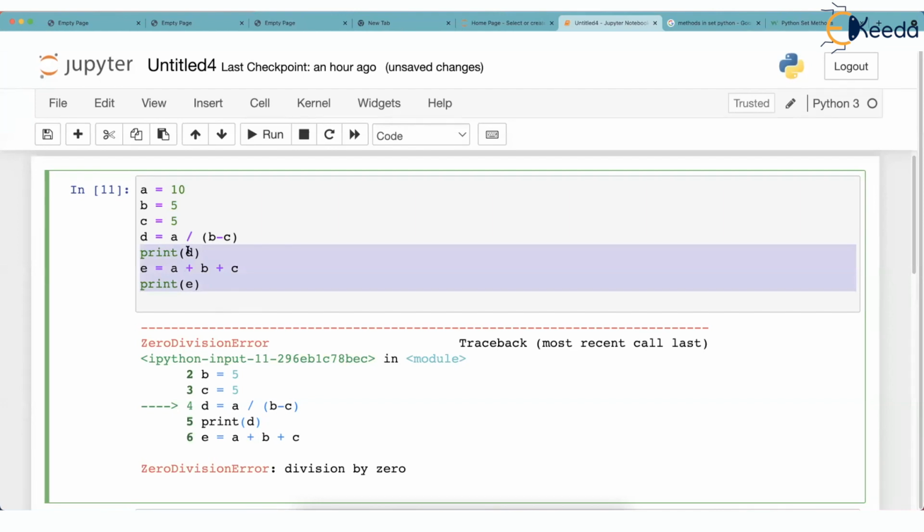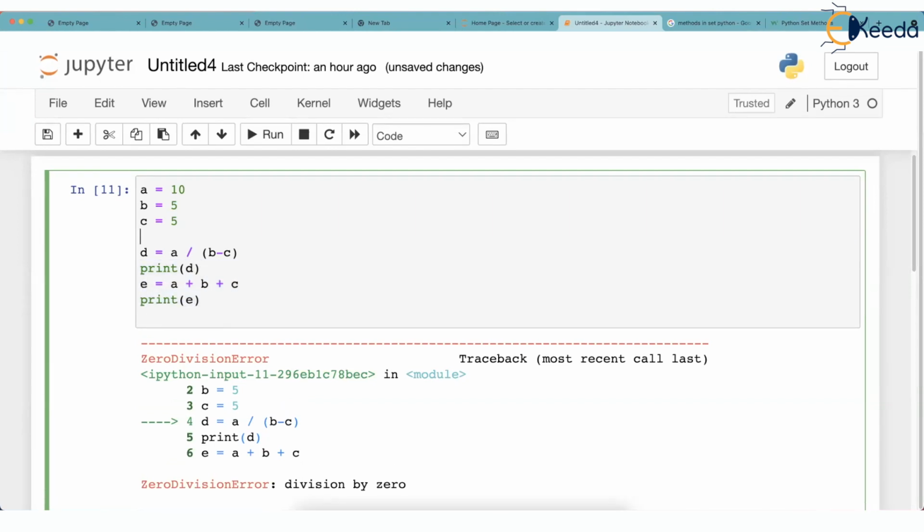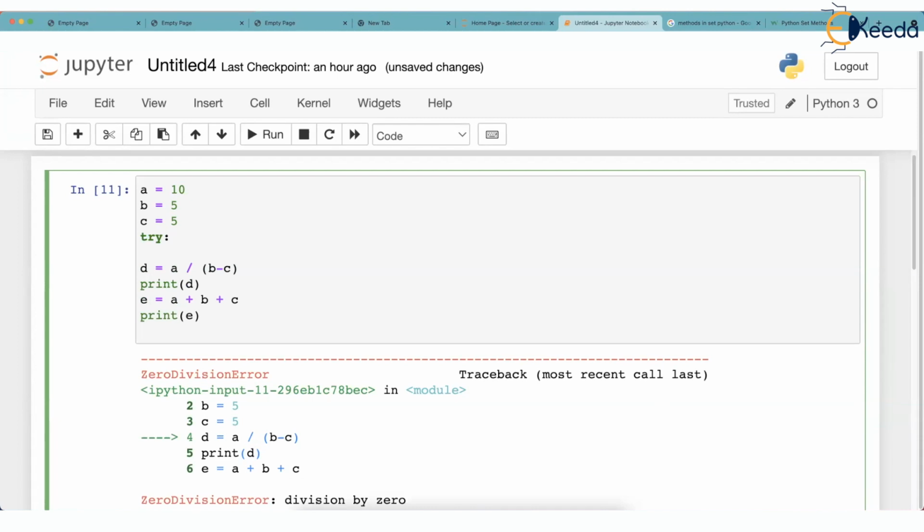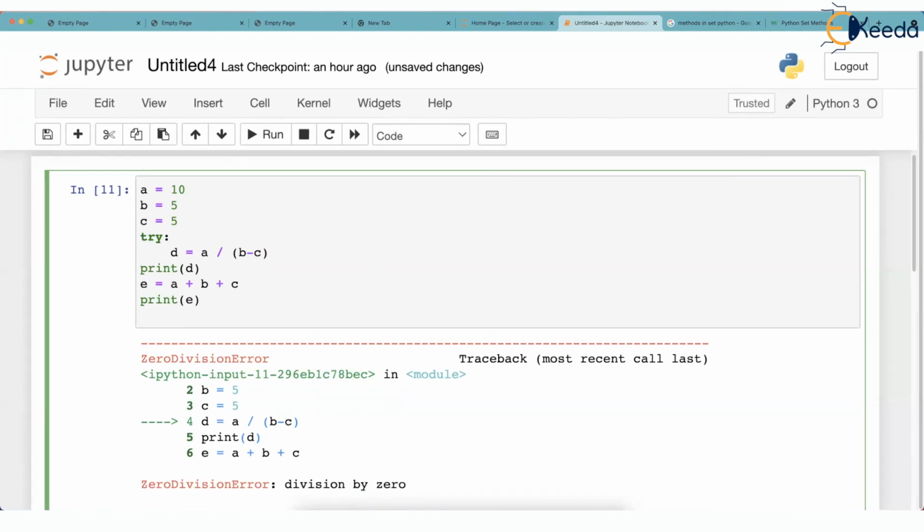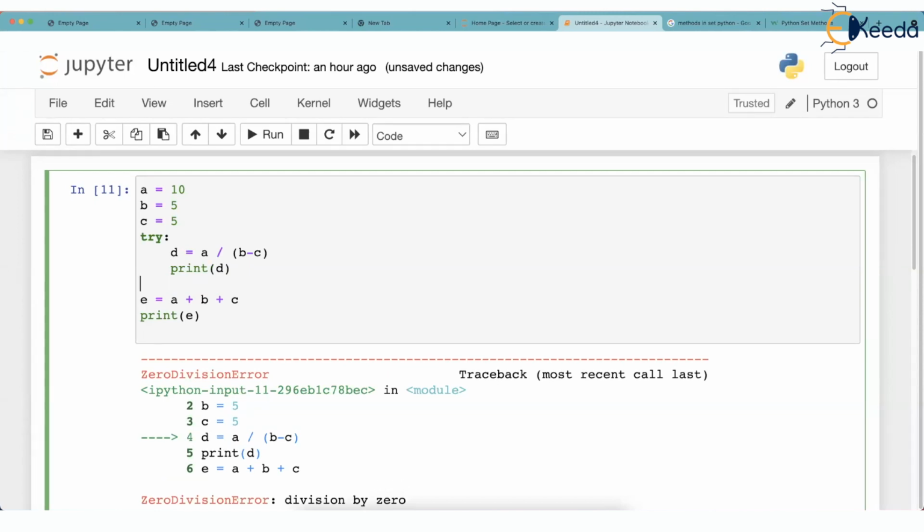So how do you handle this? You say this line may be risky, so you write a block called try, followed by a colon. You are getting used to this now. The colon pushes the cursor ahead and indents the lines. Try this, we are saying, and also try printing D. These two lines, according to us, are risky.